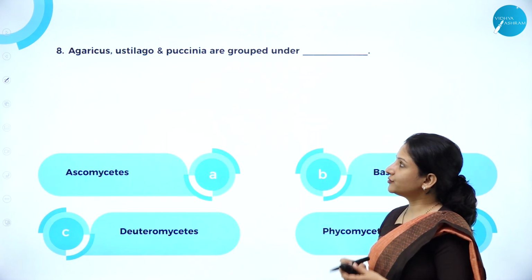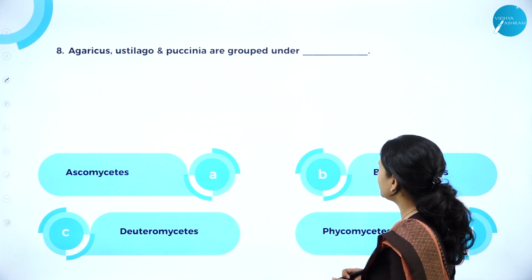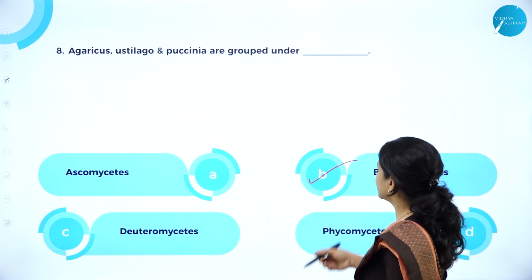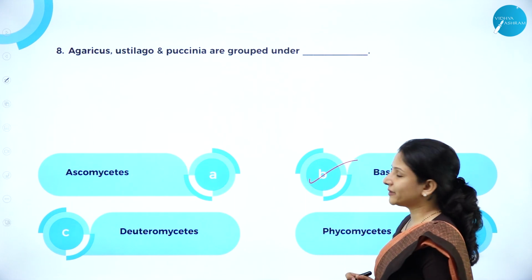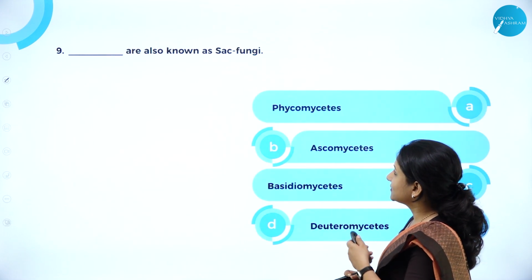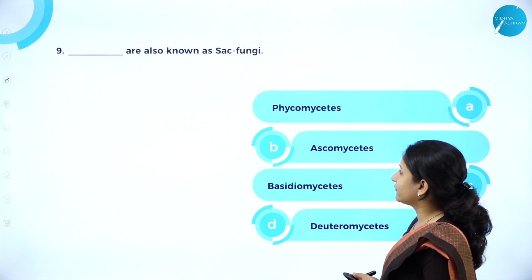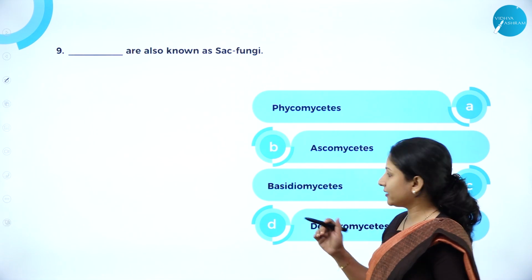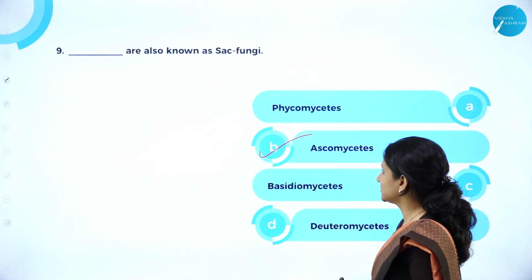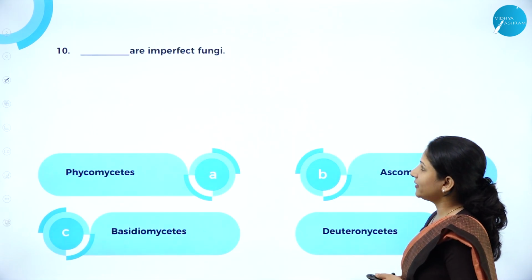Agaricus, Ustilago and Puccinia are grouped under Basidiomycetes. They produce basidiocarps, so therefore they are grouped under Basidiomycetes. Next, dash are also known as sac fungi. Sac fungi are those which produce asci, right? They are Ascomycetes. So Ascomycetes is the right answer.